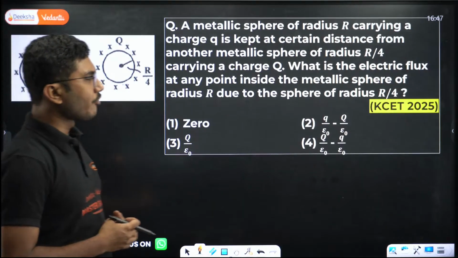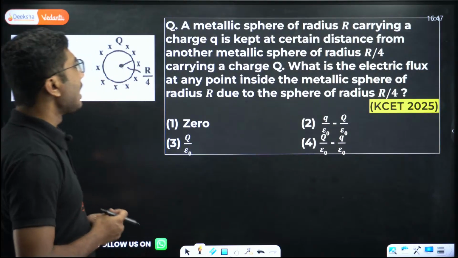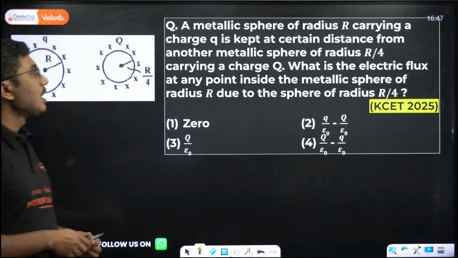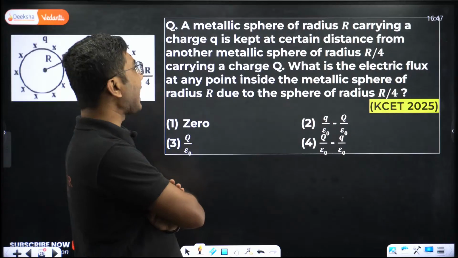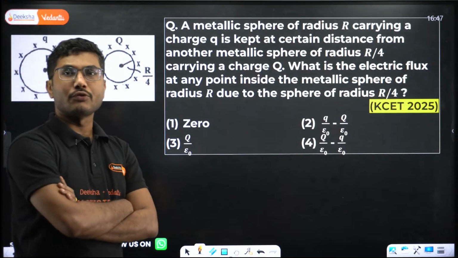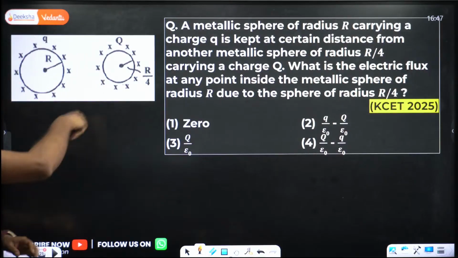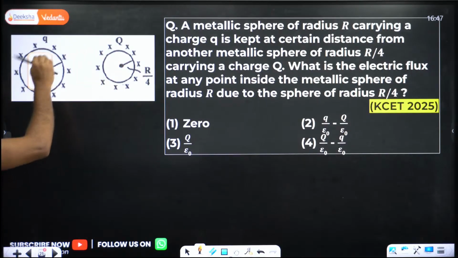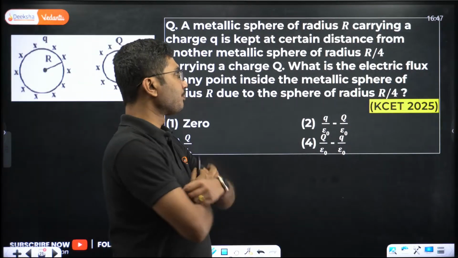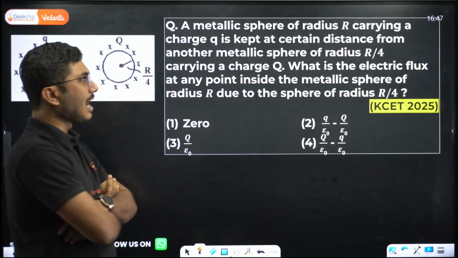Now questions from 2025. A metallic sphere of radius R carrying a charge Q is kept at a certain distance from another metallic sphere of radius R by 4. So here are two spheres. One is radius R, another one is radius R by 4, carrying a charge q.